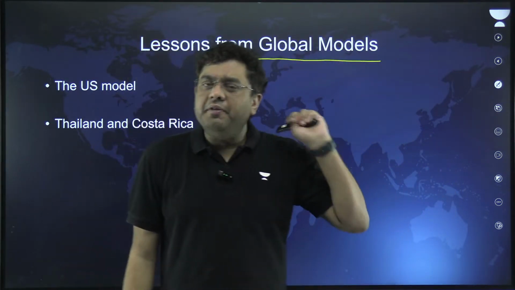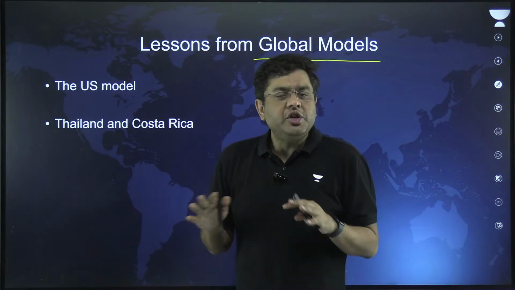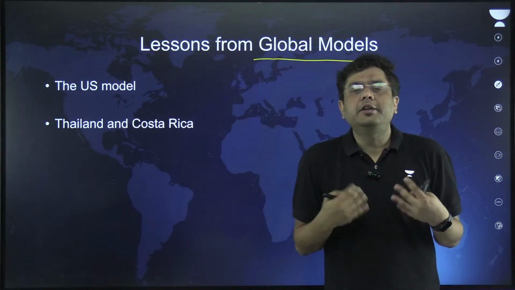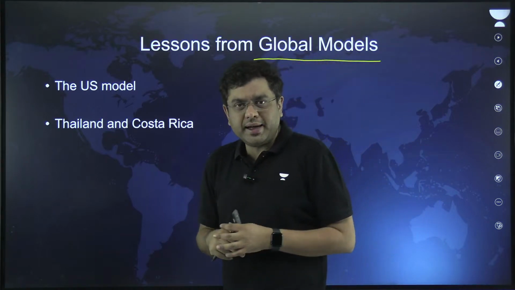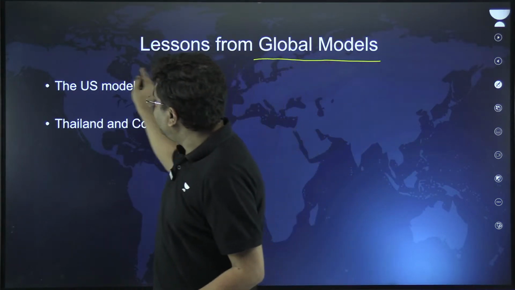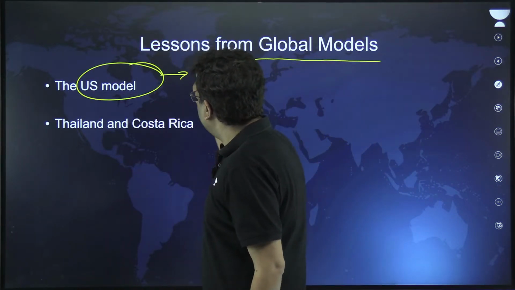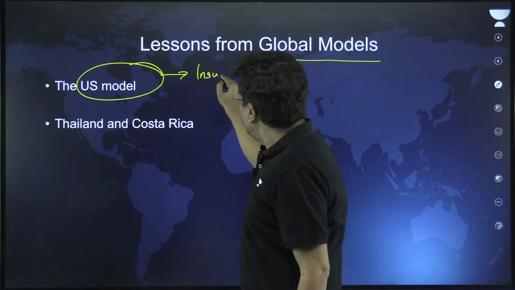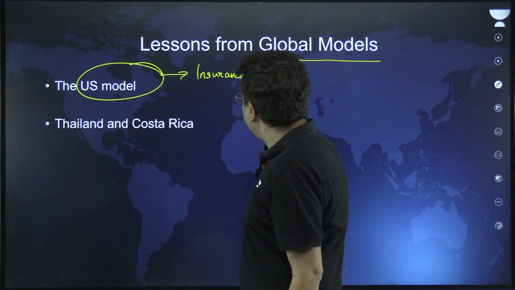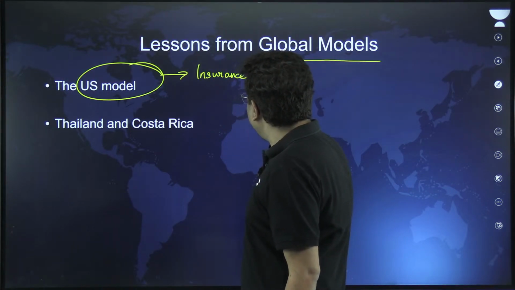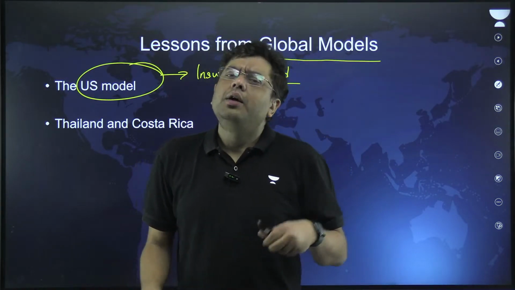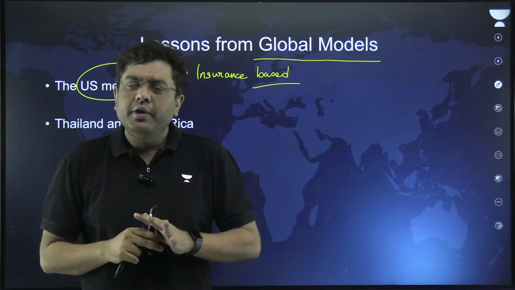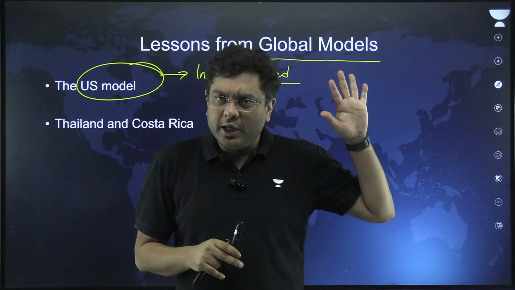So you have two prevalent global models. One which is followed by a country like the US. Another one followed by countries like Thailand, Costa Rica, etc. Now in the US, you have the insurance-based model, where if you have got the insurance, government or private insurance, your healthcare needs are taken care of.